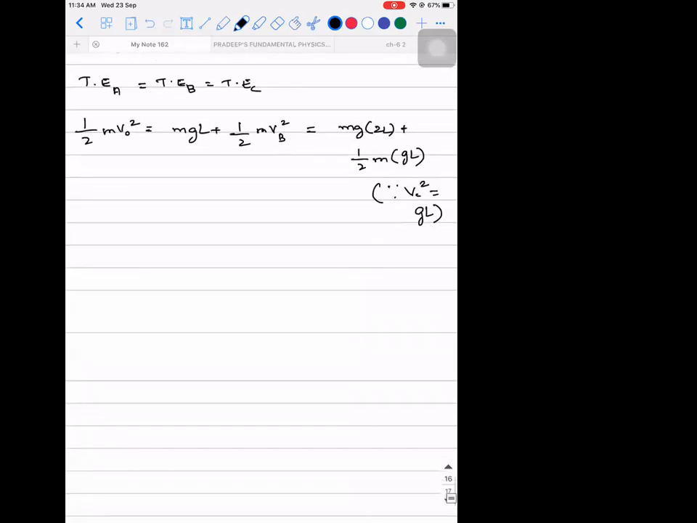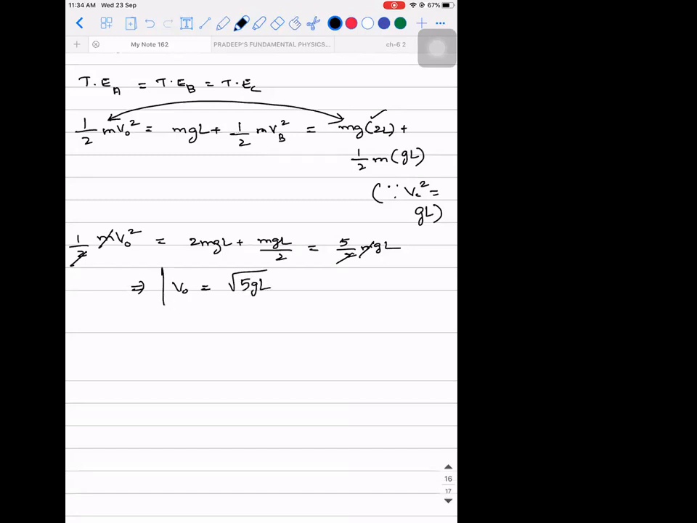So what I will do is, I will equate the first and the last. So half m v0 square is equal to mg into 2L, that is 2mgL, plus mgL divided by 2, which will be 5 by 2 times mgL. So what will get cancelled? m and m is gone. 2 and 2 is gone. What will be the value of v0? So this should be the velocity that should be given at the bottom for it to complete the circular track. You're able to understand this, guys?